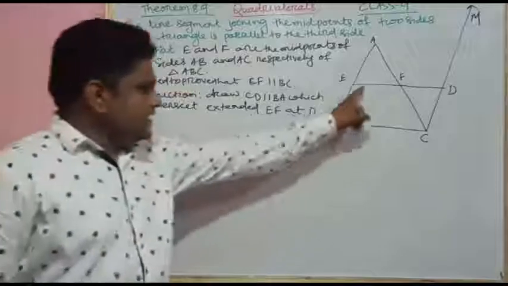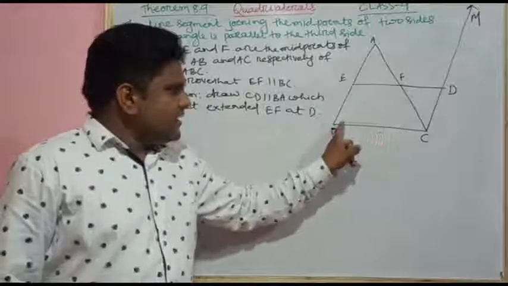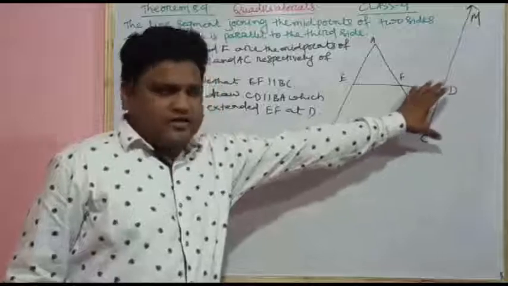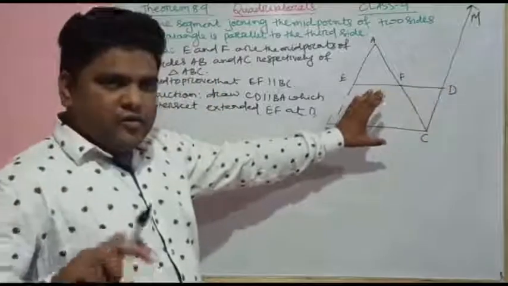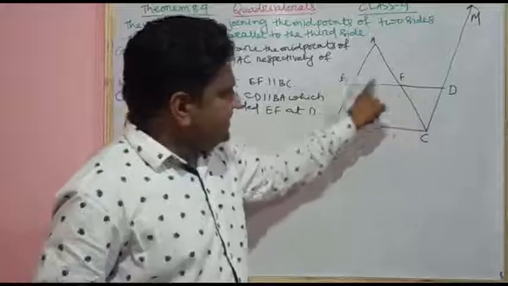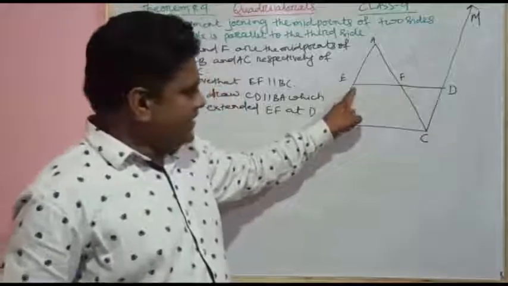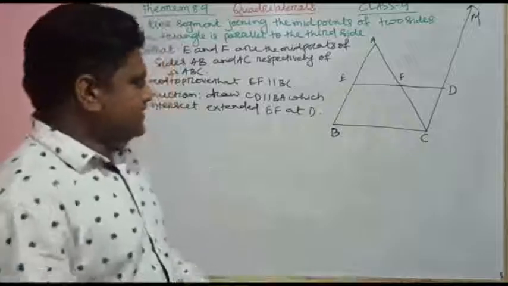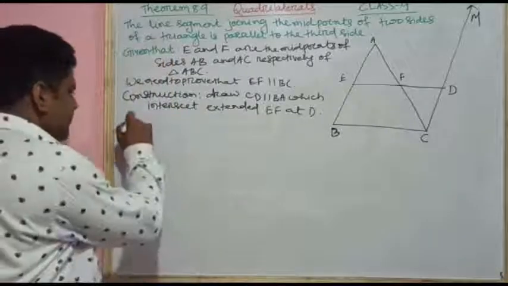We need to prove that EF is parallel to BC, and BA is parallel to CD. We have constructed this. If anyhow we are able to prove that BCDE is a parallelogram, then we can write that EF is parallel to BC. Let's try this. Proof is,